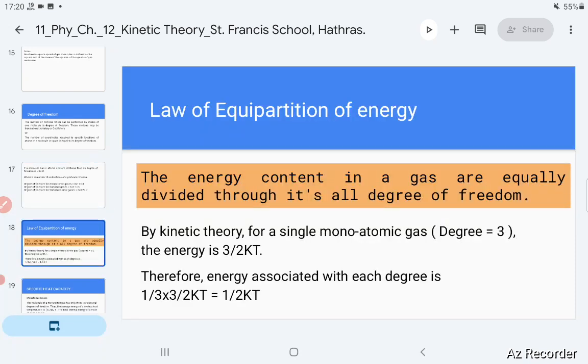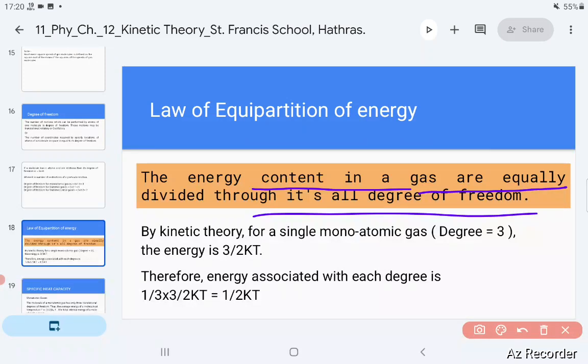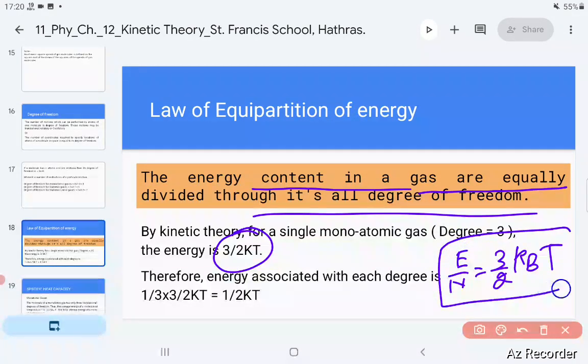The next is the law of equipartition of energy. It says that the energy content in all degrees of freedom is equally divided. They all are equal. For example, we just derived that for a single molecule in an ideal gas, the average kinetic energy of a molecule in a gas is 3/2 kT. Here for monoatomic gas, you know, there are 3 degrees of freedom. Now the law of equipartition of energy says that the energy is equally divided in every degree of freedom. When there are 3 degrees of freedom, the energy on 1 degree of freedom is half kT.